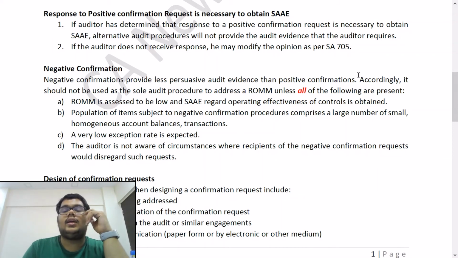So basically, if you have sent a positive confirmation and you cannot do with alternate audit procedures, then you will require the reply to the positive confirmation request. And if you do not receive the response, as point number 2 says, then you may have to modify your opinion as per SA 705.